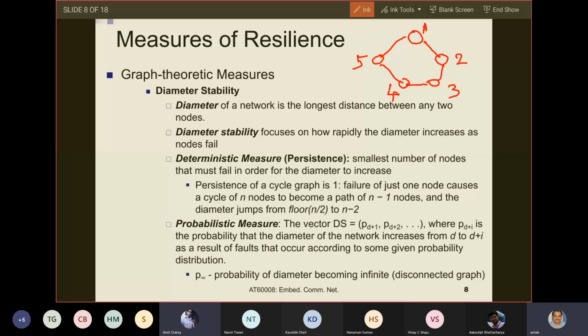Diameter of a network is the longest distance between any two nodes. So if I consider these two adjacent nodes, then the diameter will be 4.